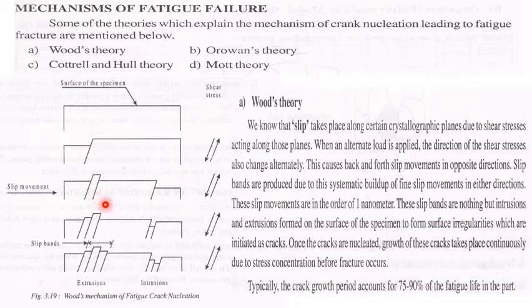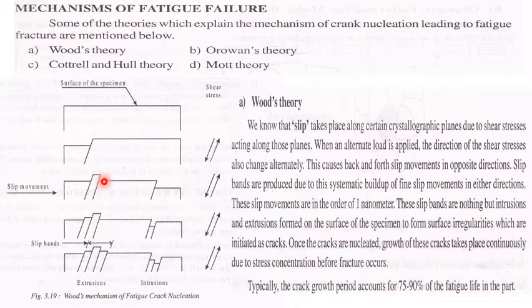When the loading is a completely reversed cycle, where we have a plus and a minus, that is alternating tensile and compression, then once it slips in this direction, when the compression occurs the slip takes place in the other direction.